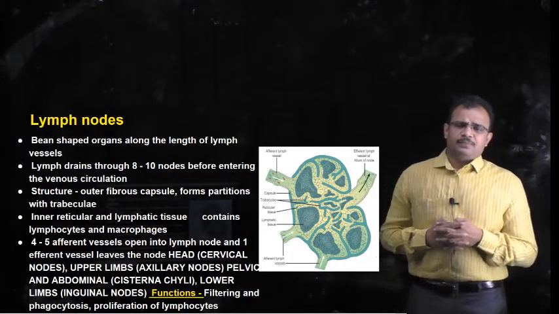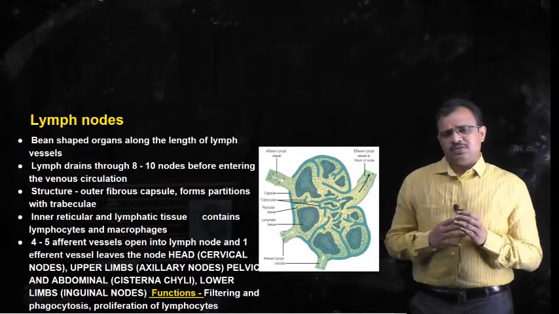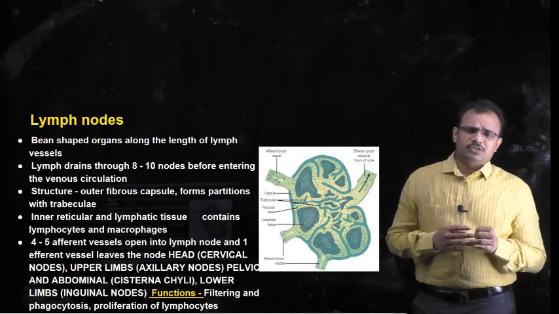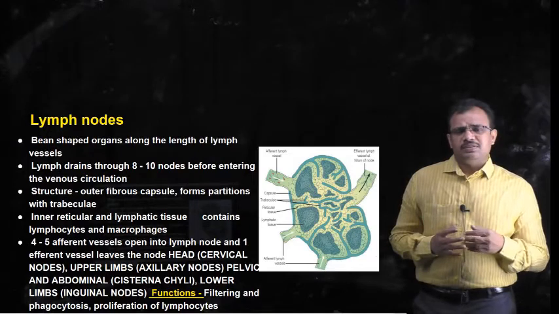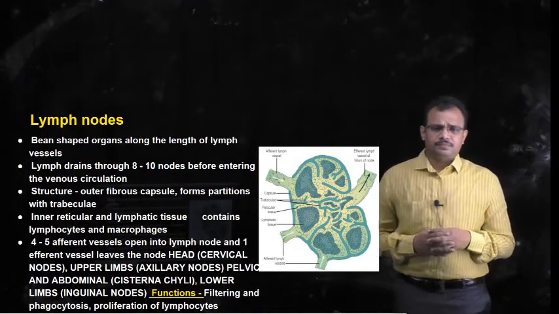So in this way, the lymph nodes play a very important role in functions such as filtration, phagocytosis, proliferation of lymphocytes, and defense against the antigens coming from these particular tissues.